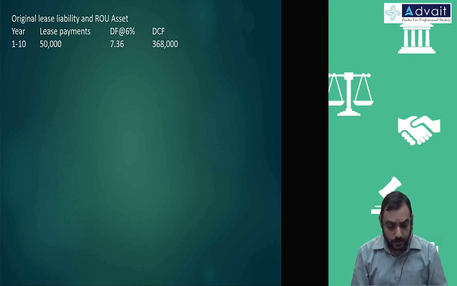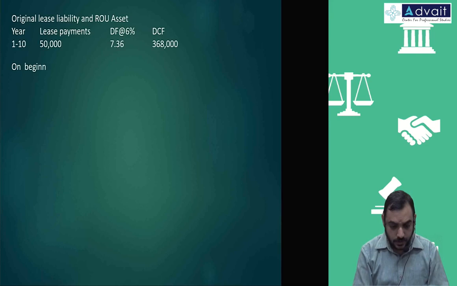Okay, let us compute on what is the date on which the modification is happening? Beginning of year 6.